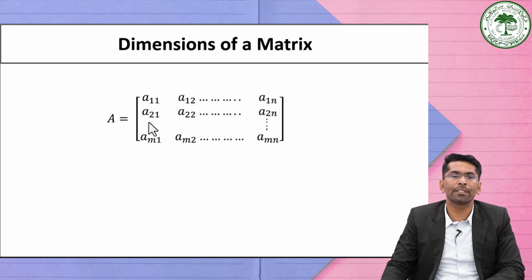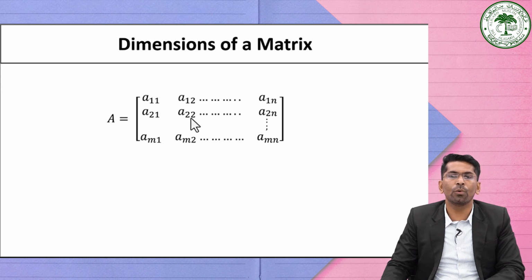And if you go on extending the rows, then we have up to Am1, Am2 up to Amn. Here in the given matrix, A11 is the element which belongs to the first row and first column. The first 1 shows the first row and the first column.